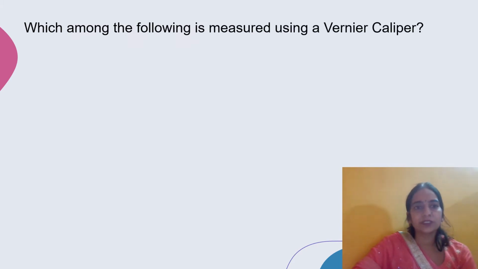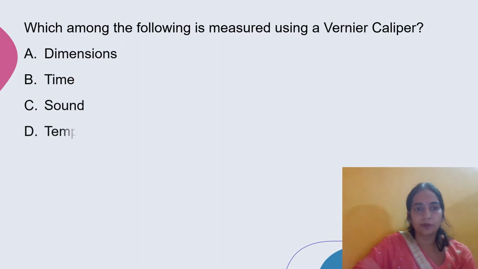So here the question is, which among the following is measured using vernier calipers? Dimension, time, sound, temperature. Vernier calipers has a main scale and a sliding vernier scale which can measure to the nearest 0.02 mm.